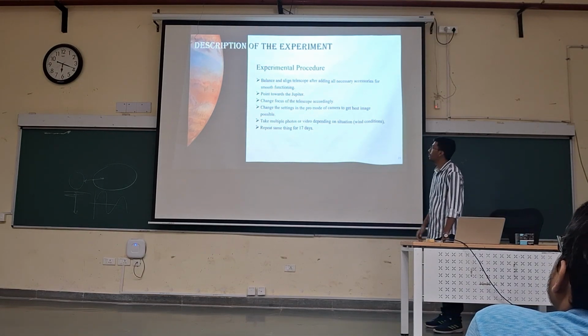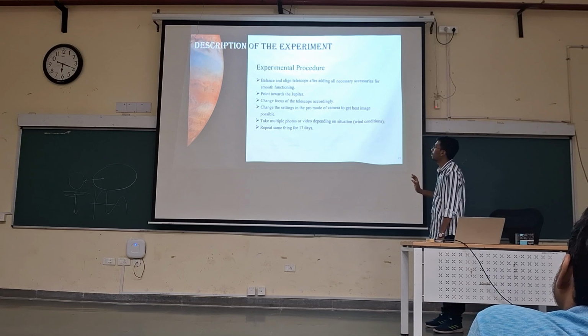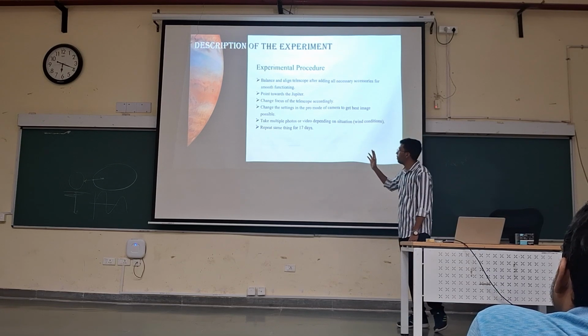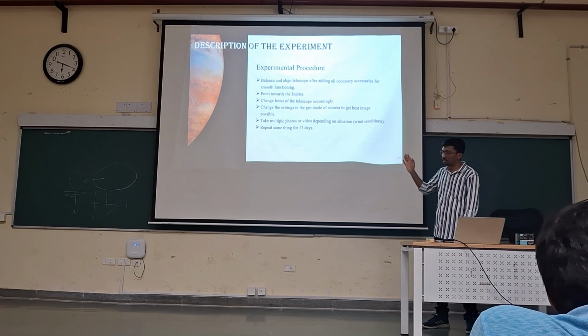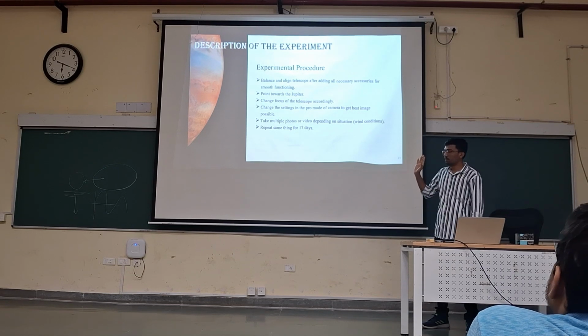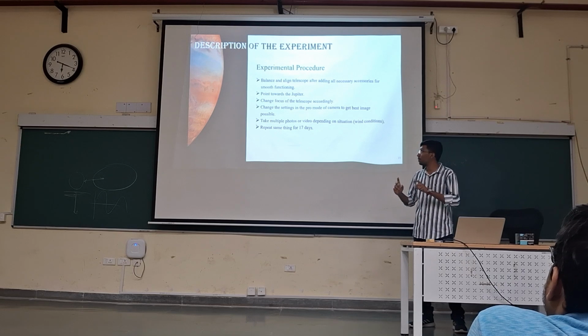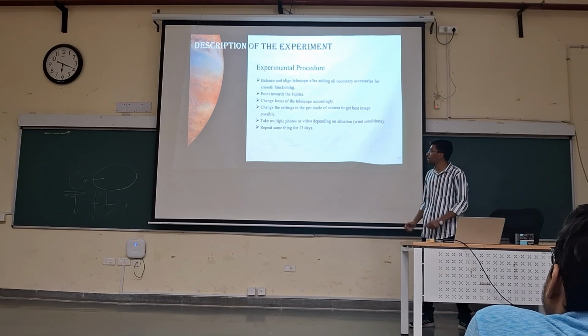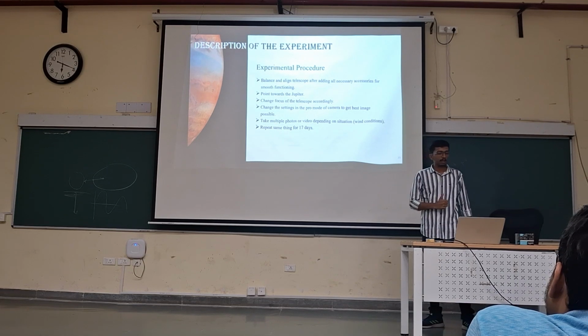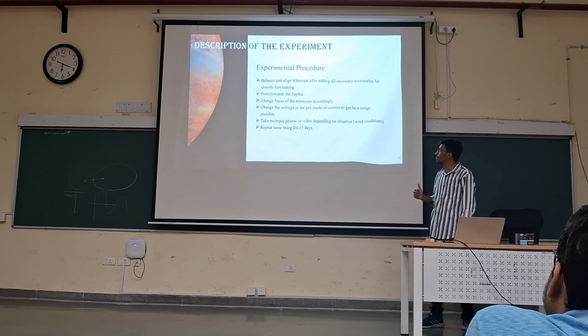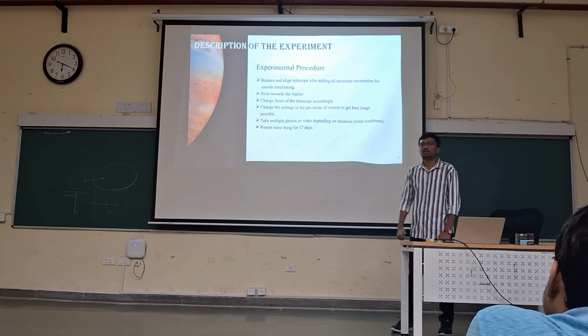So after doing all the balancing and aligning, we will point it towards Jupiter and change the focus of the telescope accordingly. And then we will attach our mobile phone to the telescope using a mobile holder. And now we are done and ready to start taking images. Before we start taking images, we should capture those images in Pro mode. You may ask why we should use Pro mode.